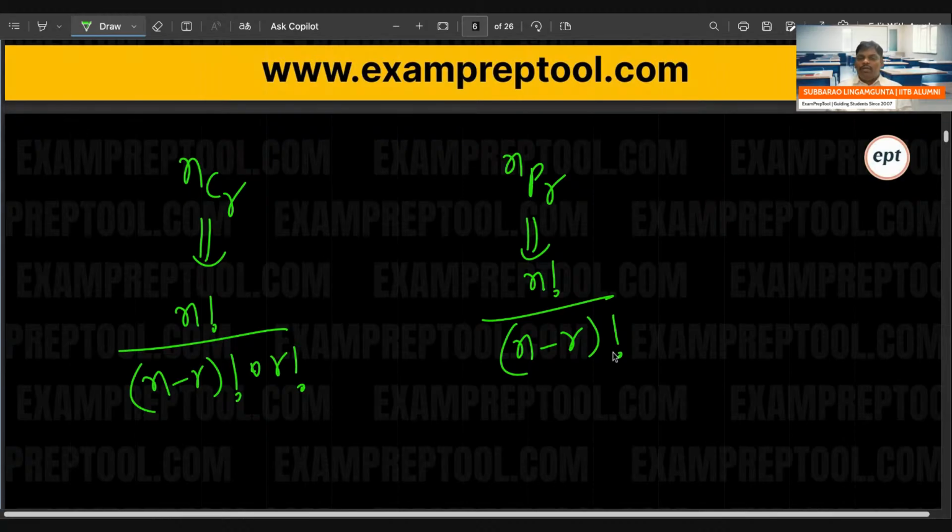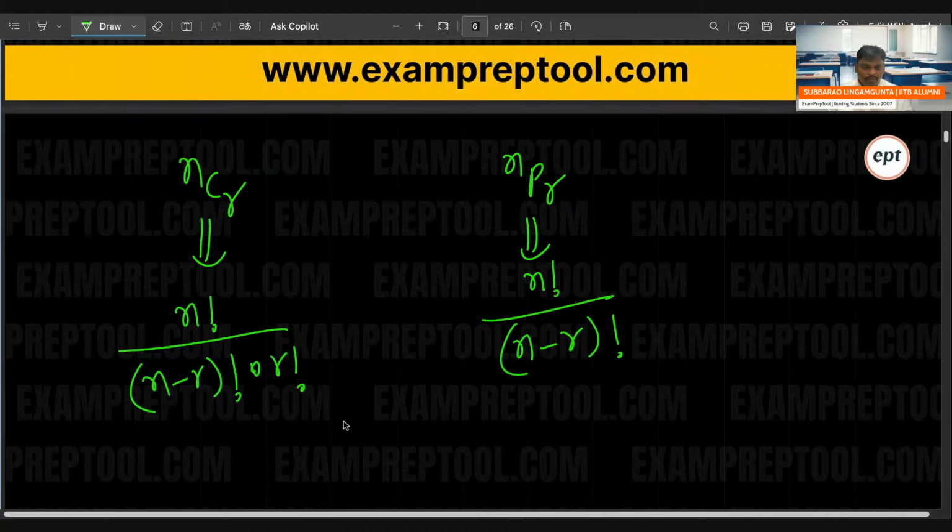If you observe clearly, which one is bigger? NPR is bigger, because above, both are the same, but below, in the NCR, there is some extra entity. That is the reason NCR is the small number and NPR is the big number. So how many times bigger is it?